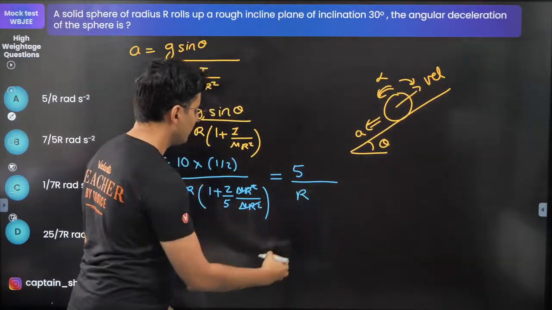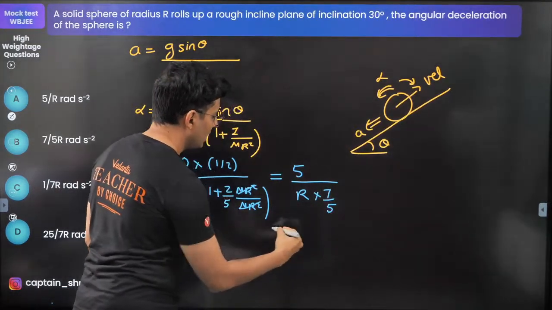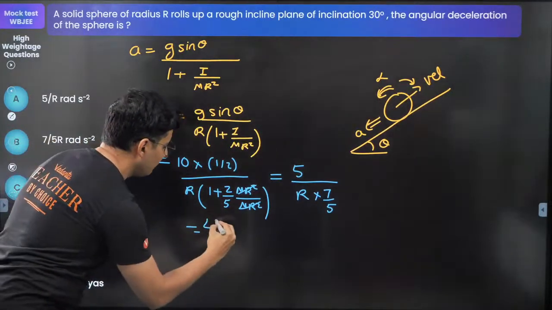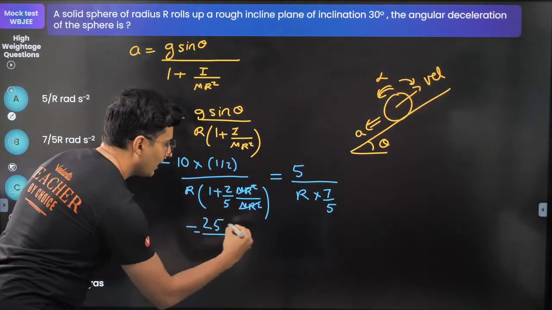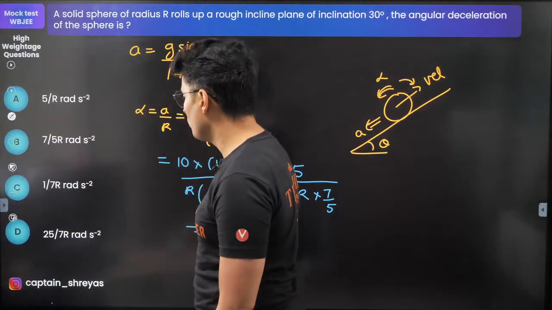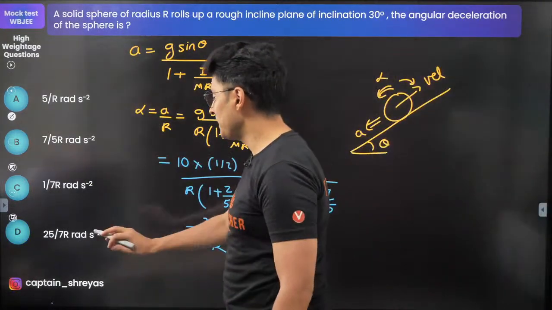R is there as it is. 1 plus 2 by 5 is 7 by 5, right? 5 goes on the top, 5 fives are 25, and I will get 7R. So I have 25 by 7R. Yes, it is there. Option D.